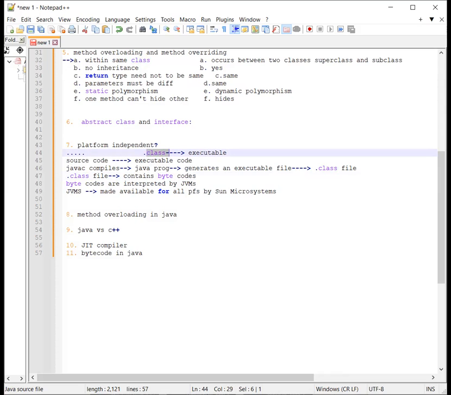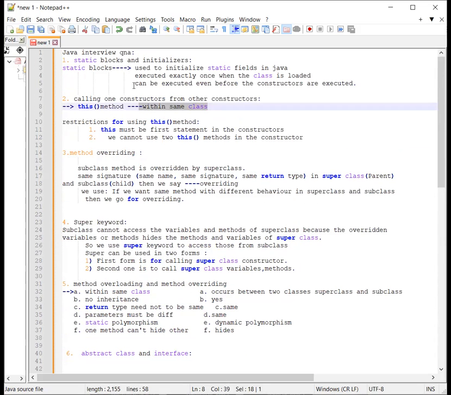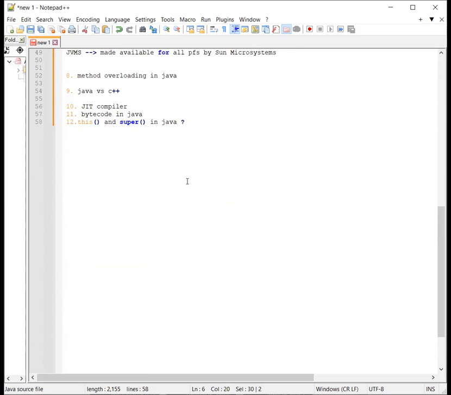Okay, now we will discuss the difference between the this method and the super method. This is used to access one constructor from another. Here we have discussed that within the same class, when we call one constructor from another constructor, we mainly use this. But to access the methods or variables of the superclass, we use the super keyword.